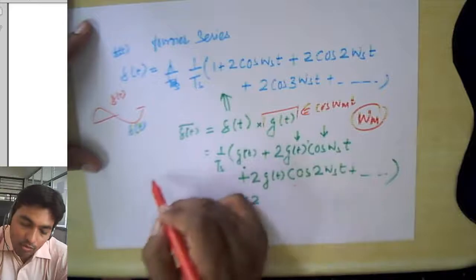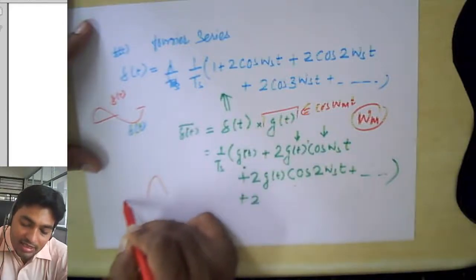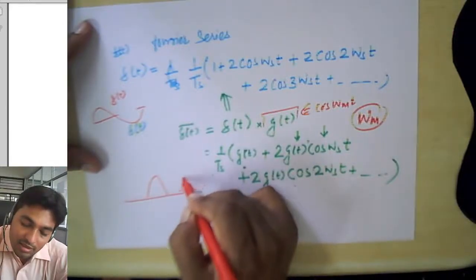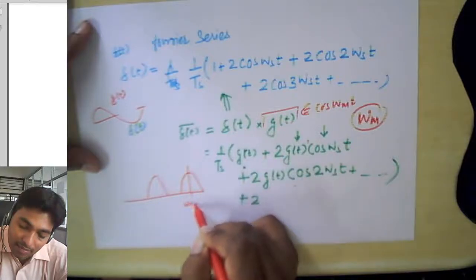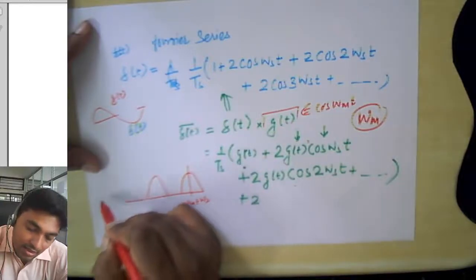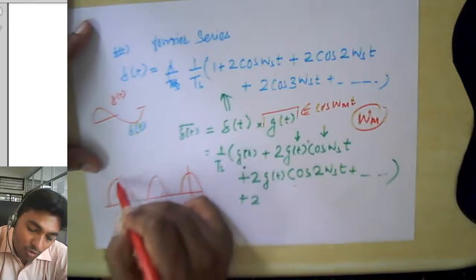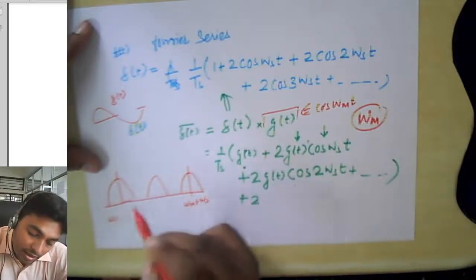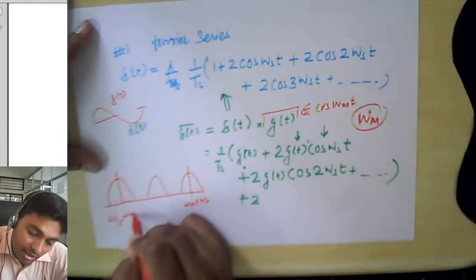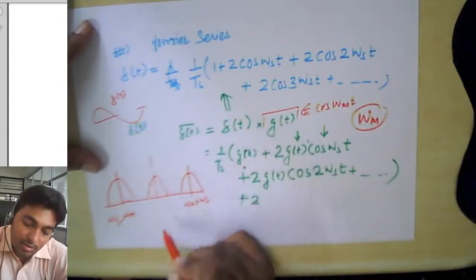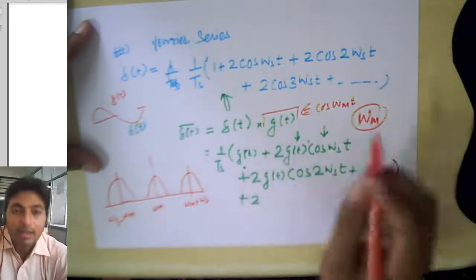Whatever the signal, it will remain as it is and it will repeat, that is it will be omega s plus omega m, and on this side we have omega s minus omega m, and this will be as it is, omega m.